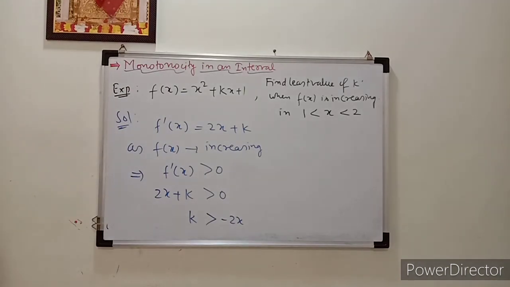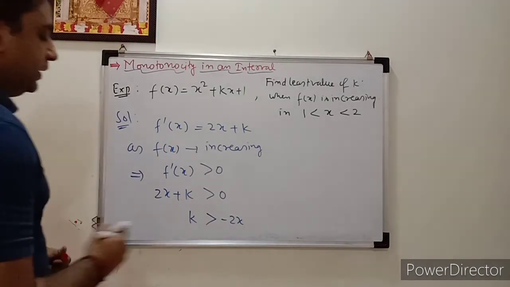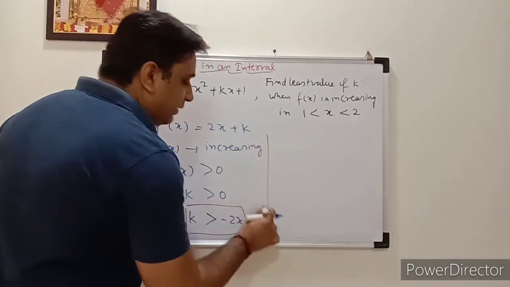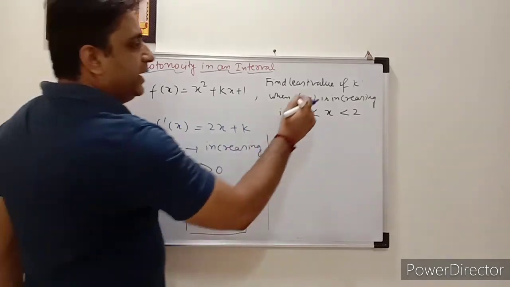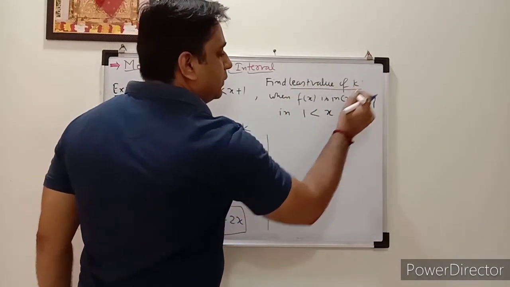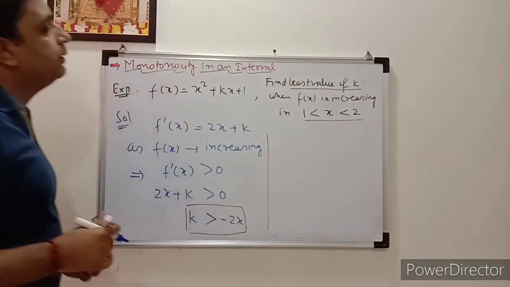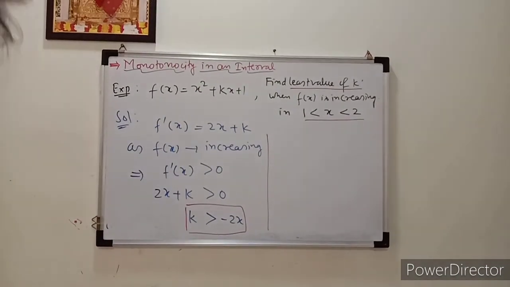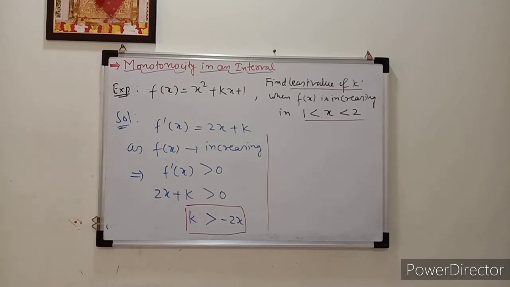But what is the value of k? Here we need to find the least value of k in the interval 1 to 2. So we'll put the value of x and then we'll get the value of k. When x belongs to 1 to 2, what is the least value of k?